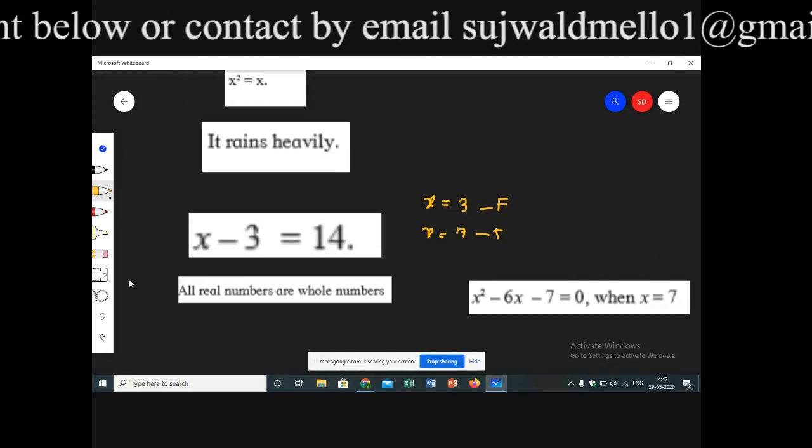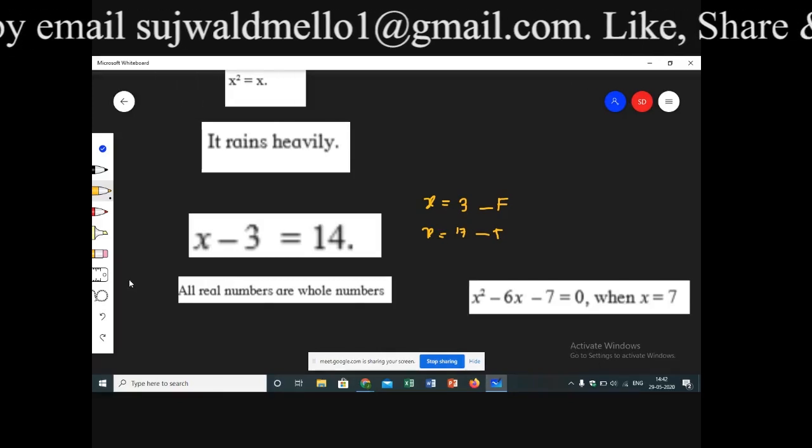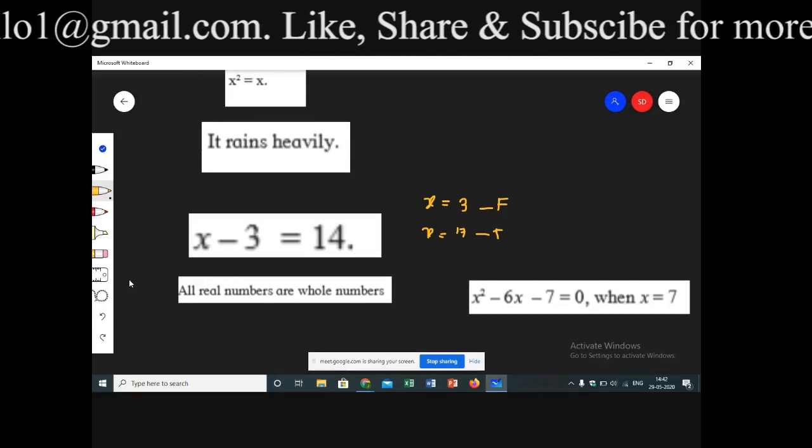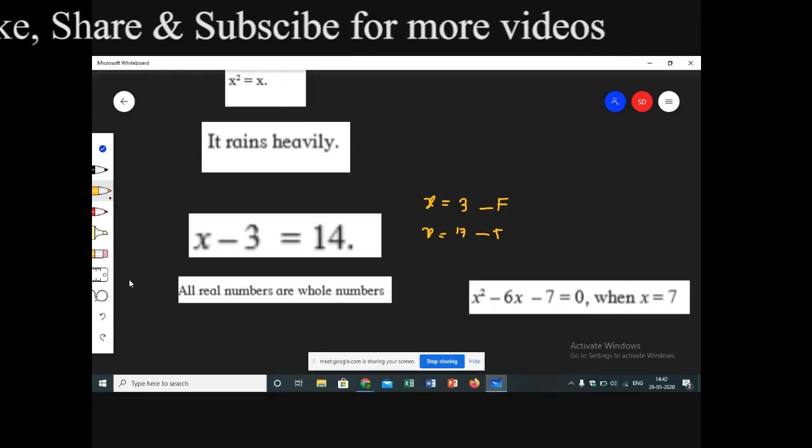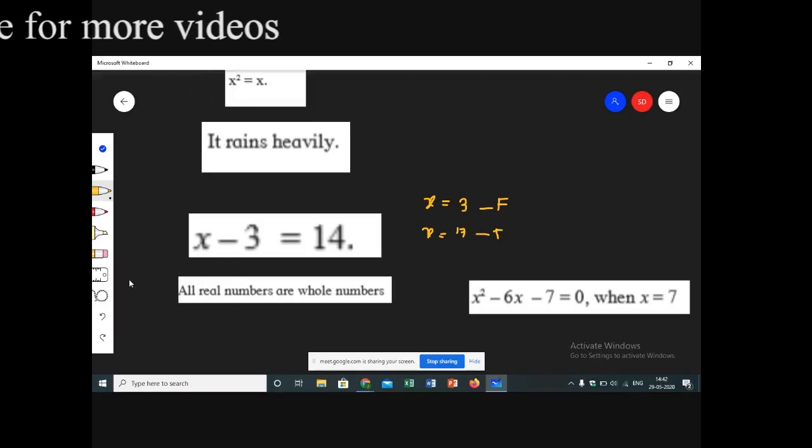So did you all get what is an open sentence? If x minus 3 is equal to 14, such type of sentence is given where the value of x is not given to you. So that time the value of x may vary according to the condition. So such sentences are called open sentences.